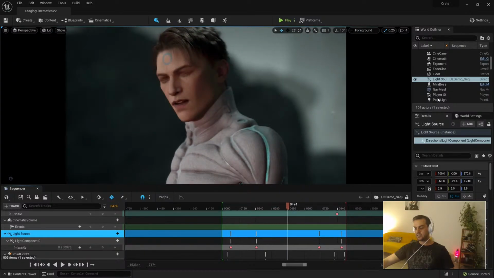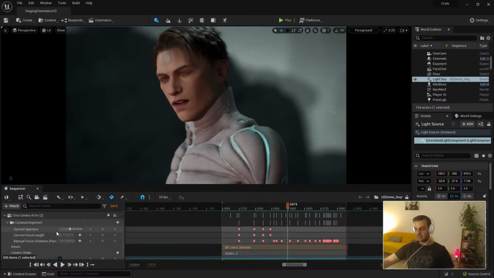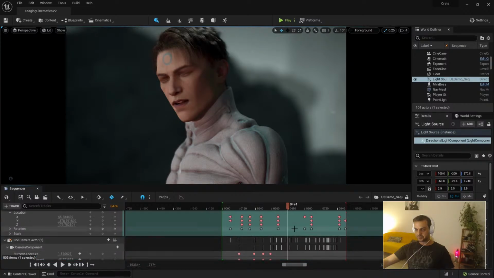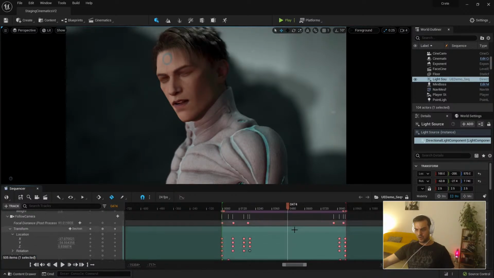Just to mention the big difference between possessable and spawnable workflows: with possessables, you take whatever is in the current level and start animating that. Spawnables are actors that are spawned in the cinematic, and after the cinematic they are destroyed unless you say otherwise explicitly. So keep that in mind. If you are taking something from the level, like this light, just restore the state, unless you want to use cinematics to change the world somehow, which is very useful as well. So now we have that change there. I think that's more or less what is going on.